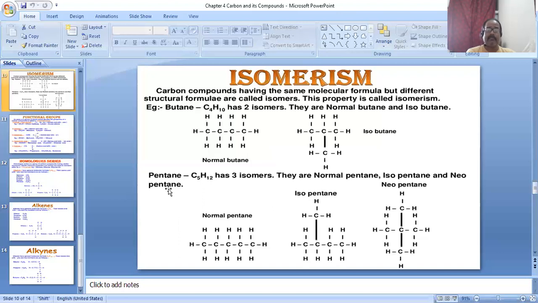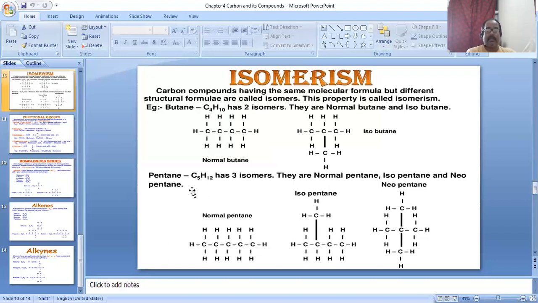And the second example, pentane, whose chemical formula is C5H12, has three isomers: normal pentane, isopentane, and also neopentane. The rules of naming with iso and neo we will discuss in the next video. Today I only discuss isomerism.